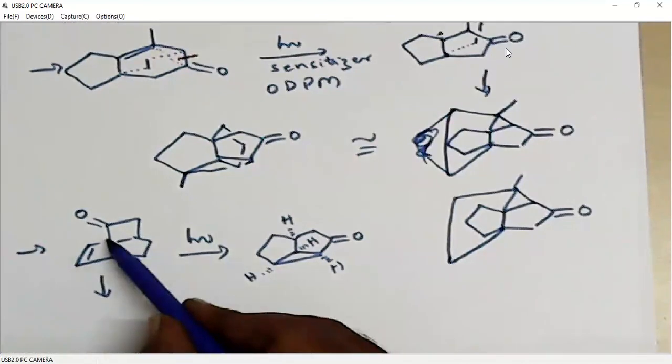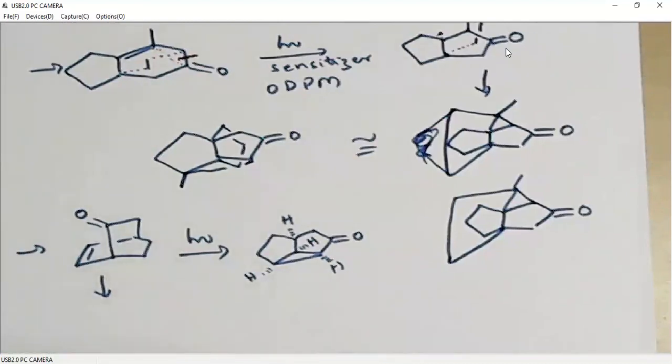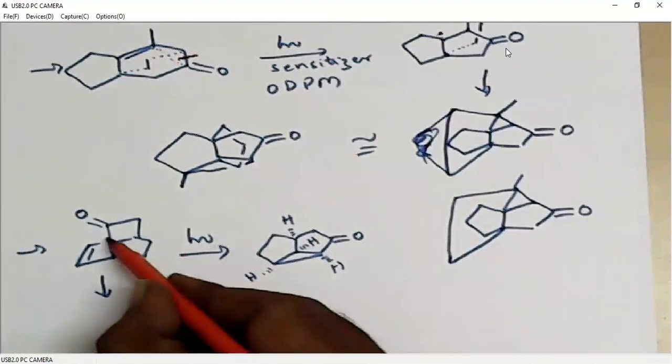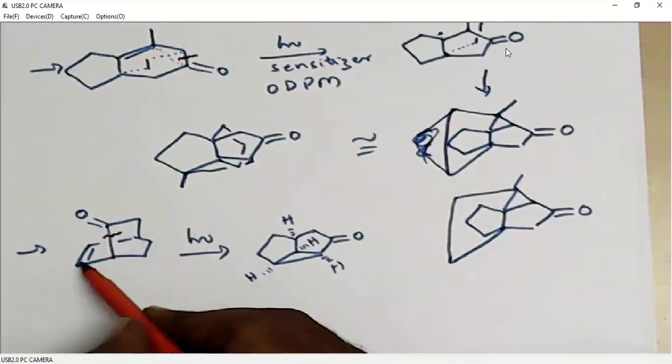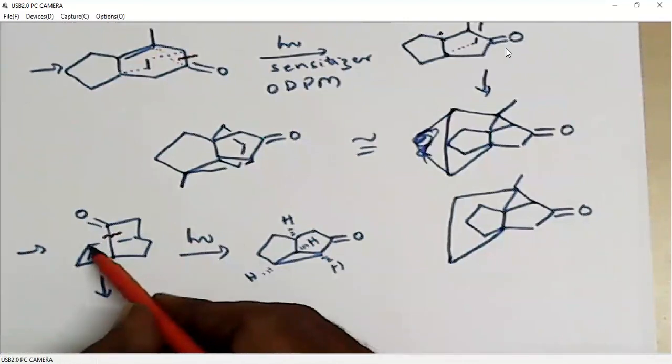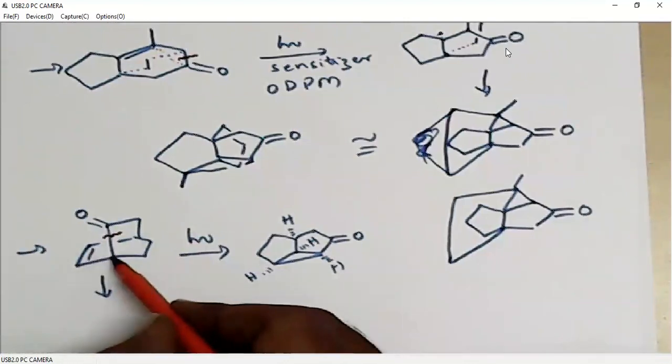As we know, this alpha bond will undergo cleavage. At the same time, there will be a bond formation between this carbon and this carbon. Similarly, a 3-membered ring between this carbon and this carbon.